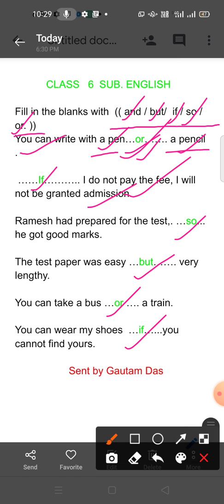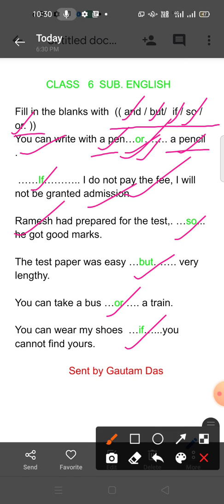If is used in a condition, and or is used for selection. You have to select one. You have to choose one.